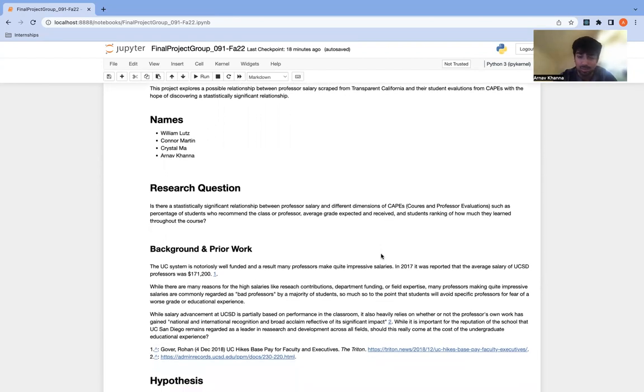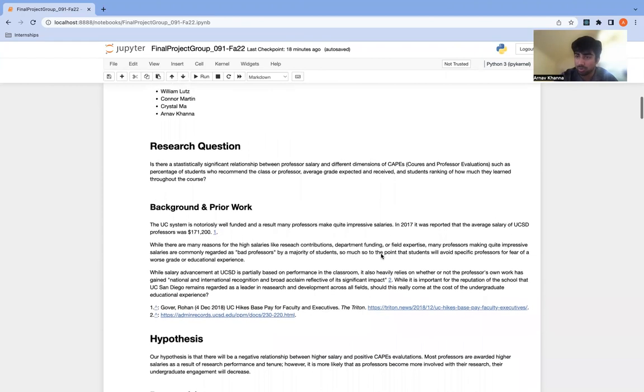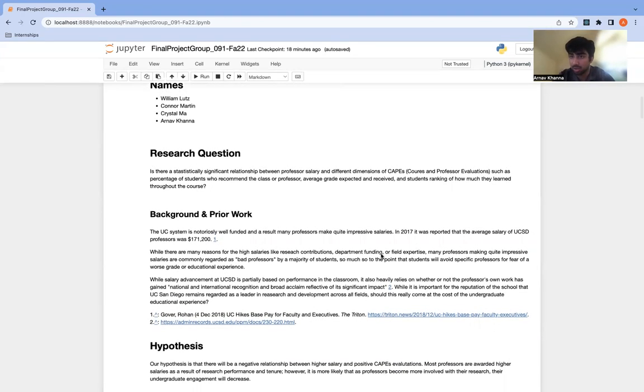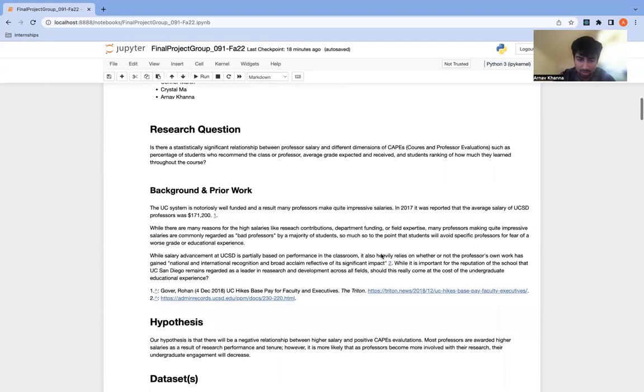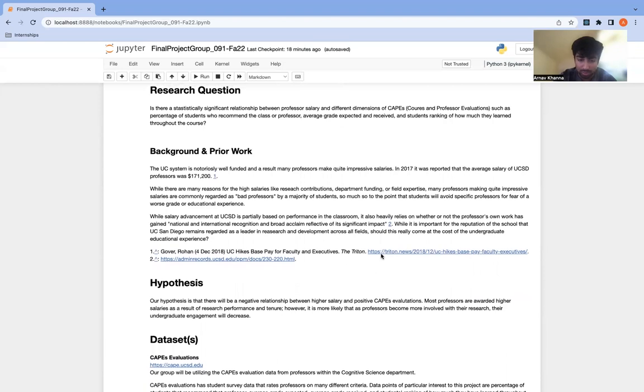So the UC system is well funded, and we found that the UCSD average salary for professors was a bit over 171,000. So we wanted to find out whether there's a correlation between a high salary and positive evaluations on CAPES. Our hypothesis is that there will be a negative relationship between higher salary and positive CAPES evaluations.